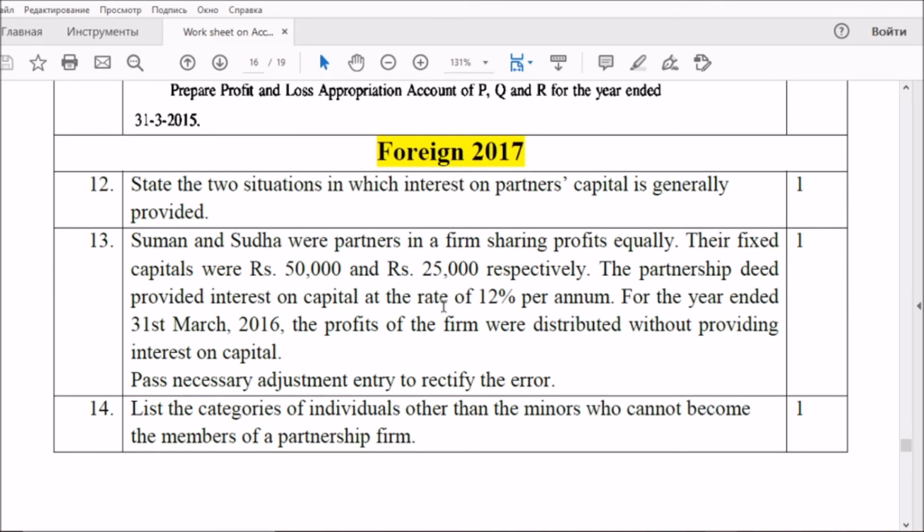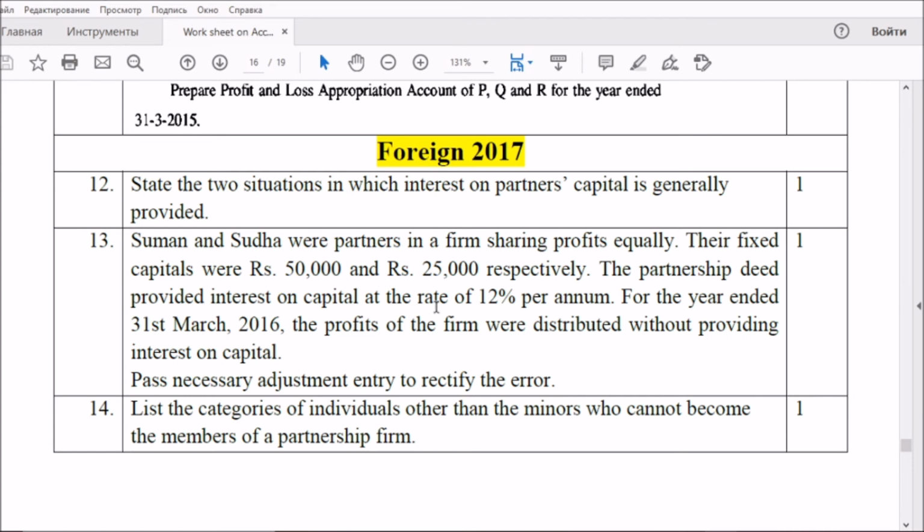And another question is from the partnership deed. It is not provided the interest on capital. We have to write the adjusting entry. For 1 mark, they ask the adjusting entry question. Actually, we have to prepare the table, we have to find out the deficiency amount, we have to calculate the interest on capital, even though they asked a 1 mark question.